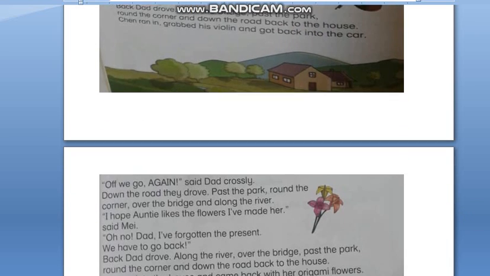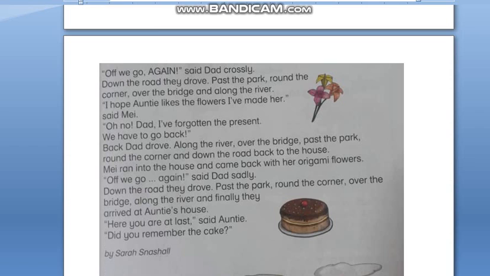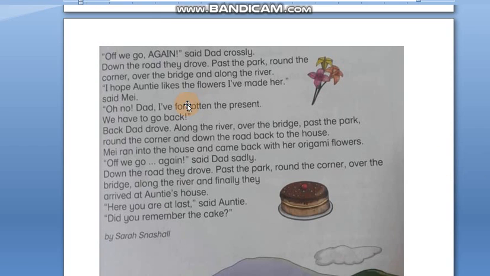So the second part of the story, let's continue. Off we go again, said Dad crossly. Down the road they drove, past the park, round the corner, over the bridge, and along the river. I hope Auntie likes the flower I made. So made is a past tense.